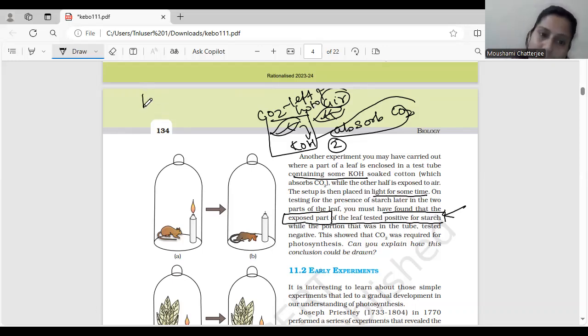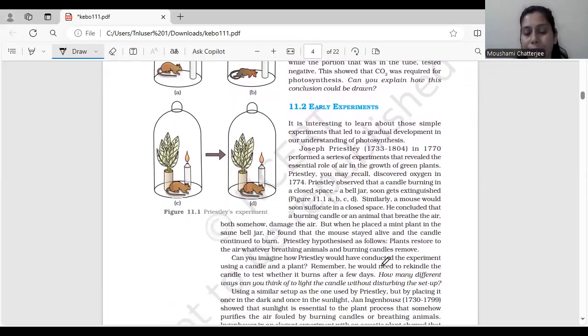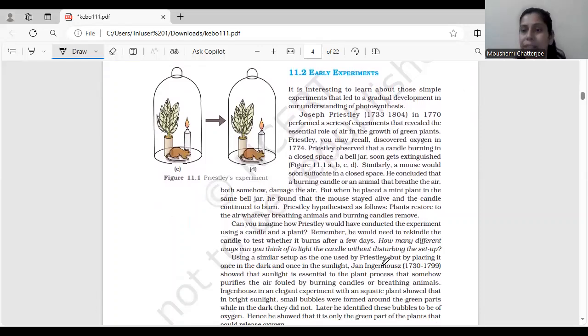Okay, so you should know what is the function of KOH. It absorbs CO2. All right. Now, let's understand few other experiments which were conducted by different scientists to understand the different components of the photosynthesis. So चलिए जानते हैं.